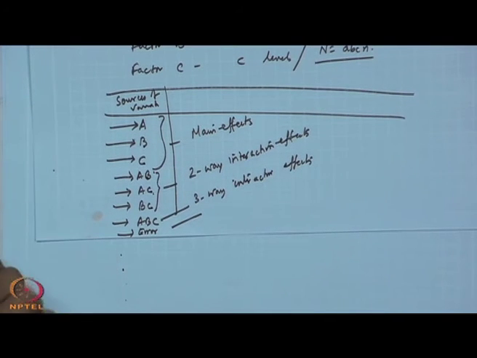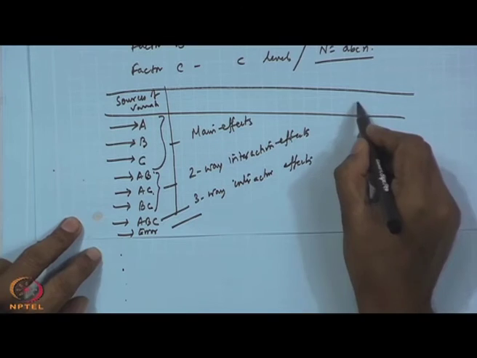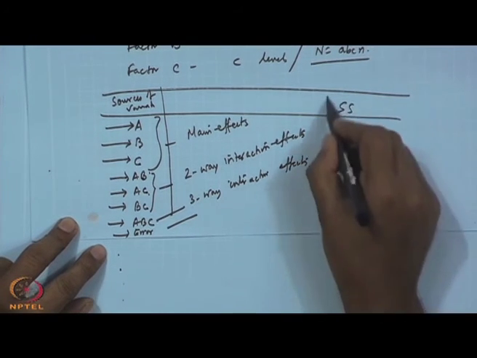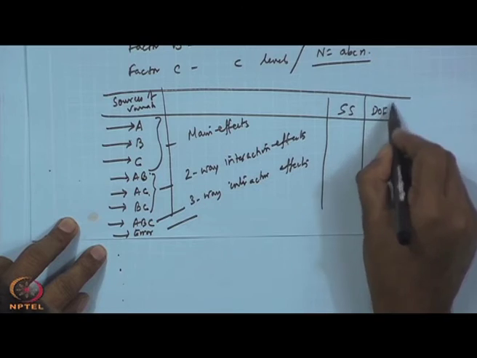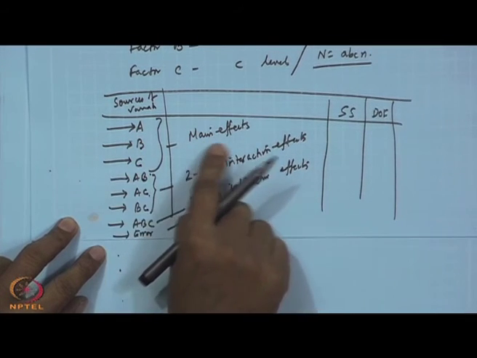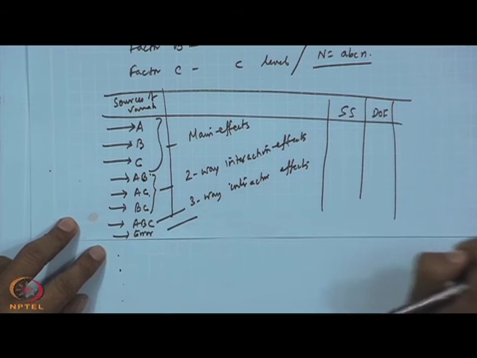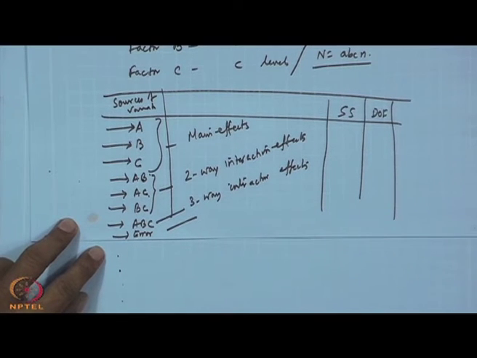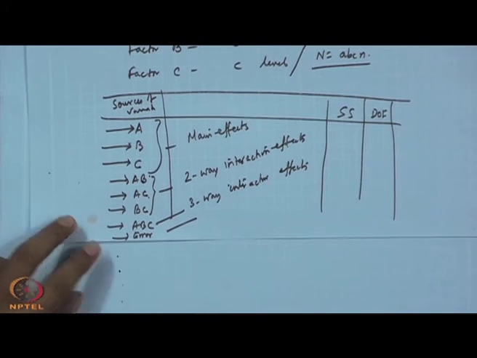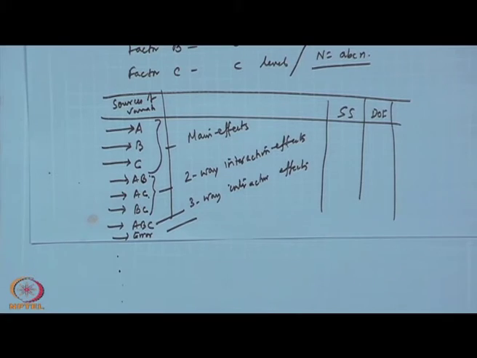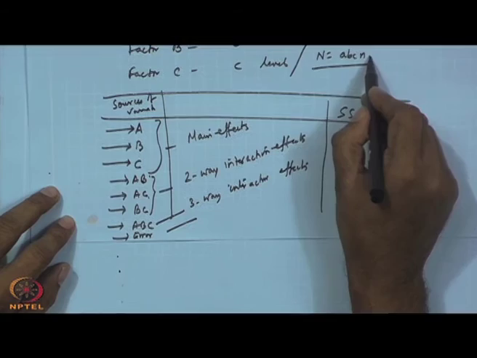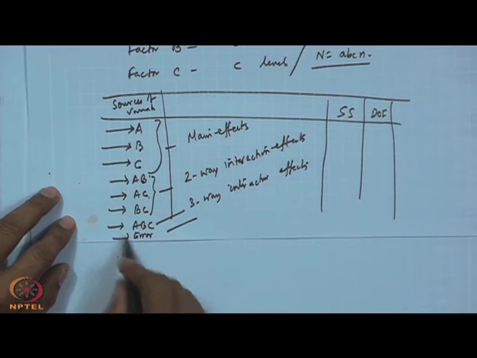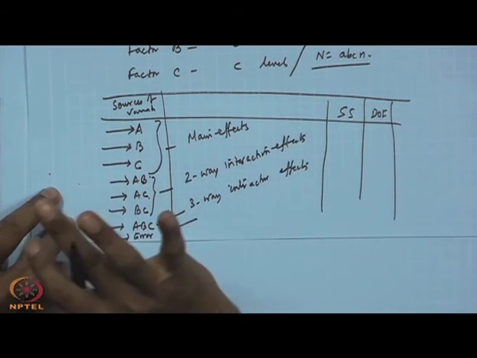So, for everywhere you have to find out SS, then you have to find out DOF, degree of freedom. Degree of freedom is for main effects A minus 1, B minus 1, C minus 1, for interaction effect AB, A minus 1 into B minus 1. For AC, A minus 1 into C minus 1, like this for ABC, A minus 1, B minus 1, C minus 1, you know that multiplication, and for your total case that will be ABCn minus 1, then for the error part just subtract.